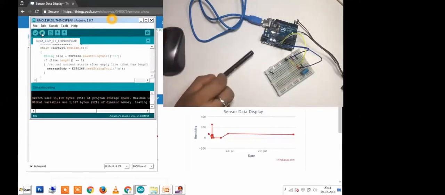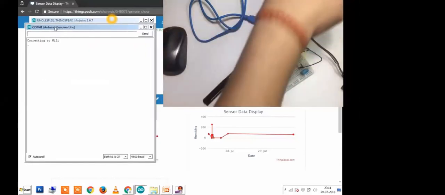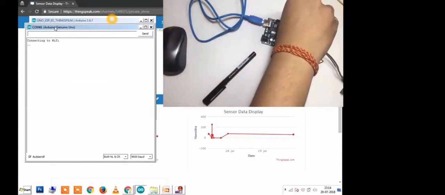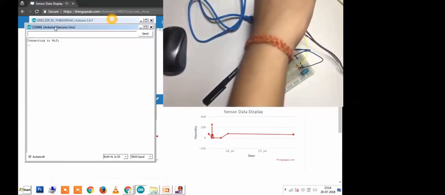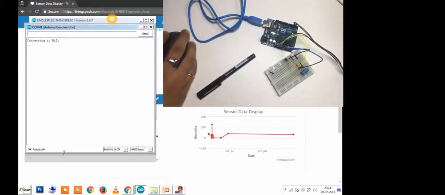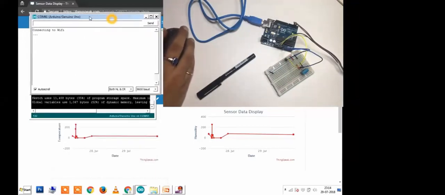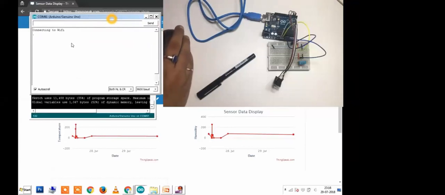Okay, the program has been uploaded. So now I need to again connect the second and third pins of the ESP8266 to the Arduino board. We could see it is going to connect with Wi-Fi. After some hit and trial, yes, it was able to connect with my access point. The message is showing Wi-Fi connected, right?